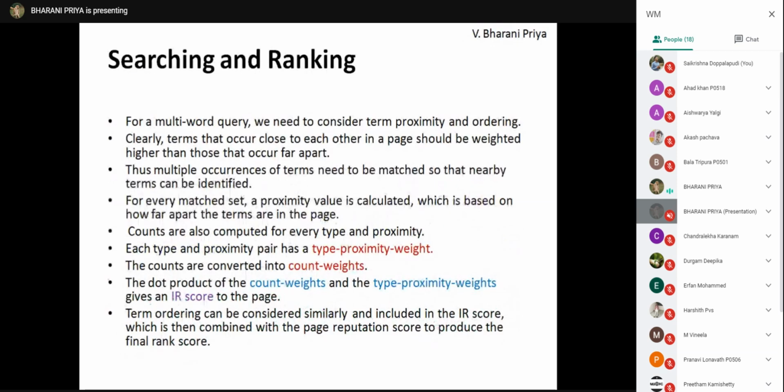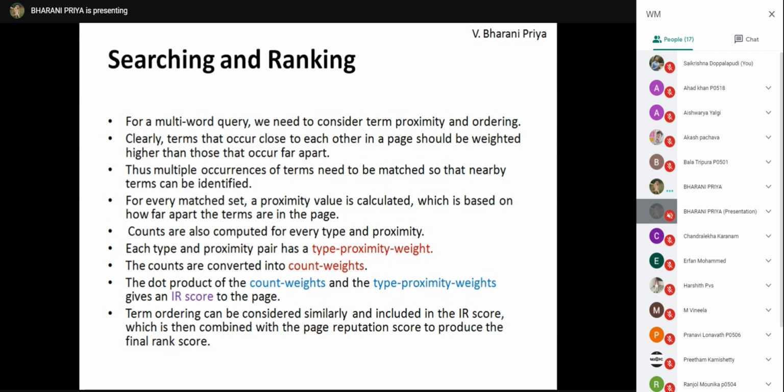In case of a multi-word query, the proximity of the words is also taken into consideration. So what is a proximity value? Proximity value is calculated as how far the terms are in the page. Each proximity pair is given a type proximity weight, and the frequency weight is given as count weights.